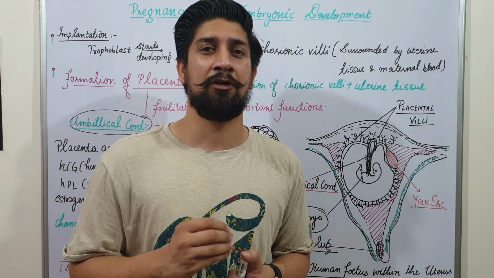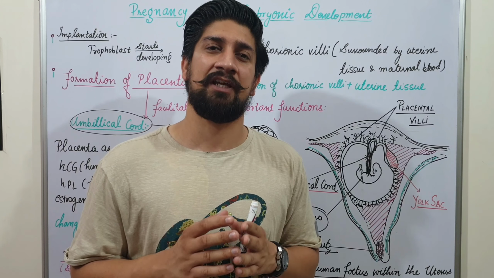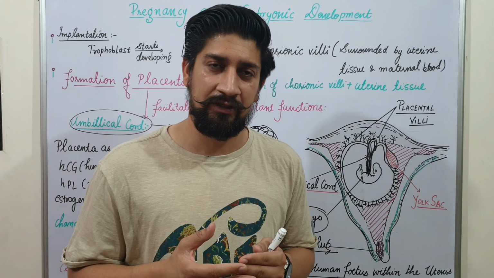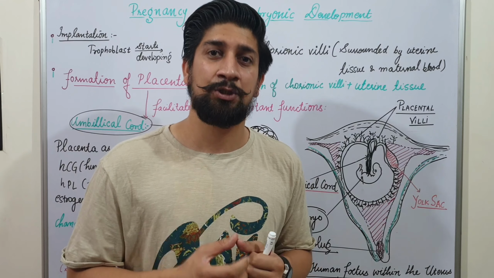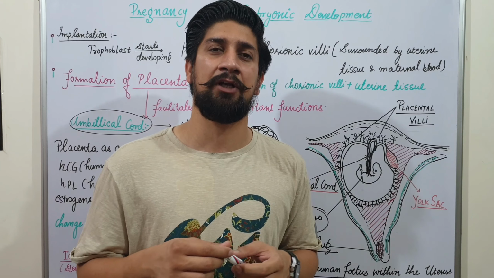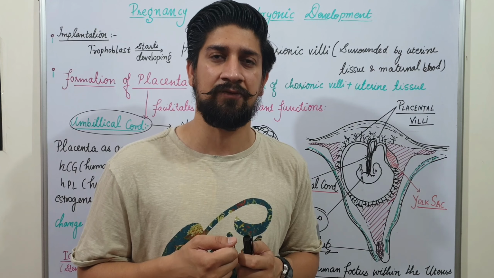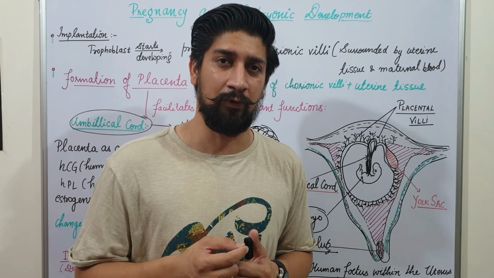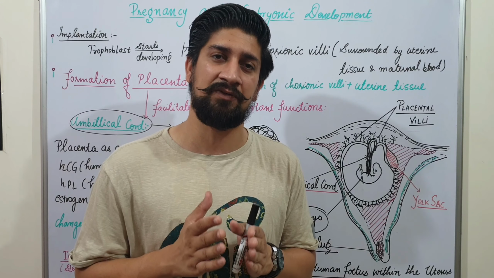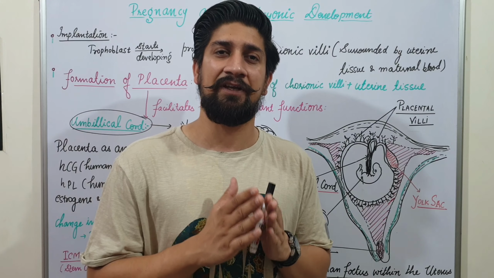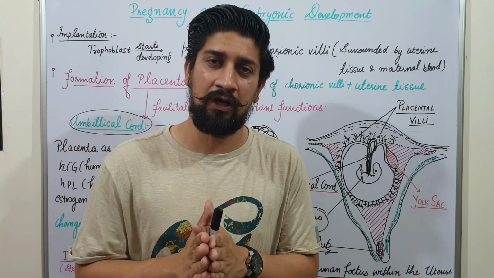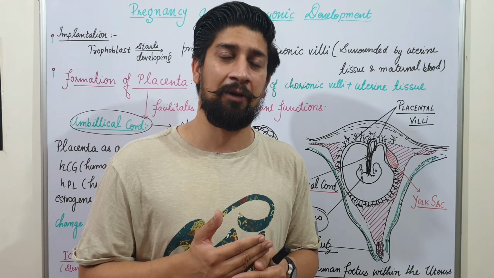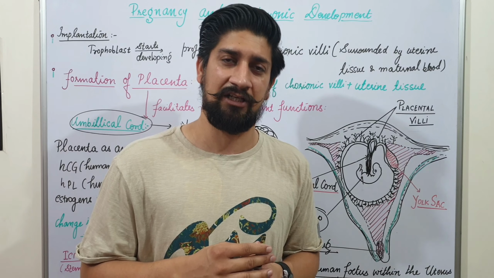And after completion of those 9 months, special signals will be released from the developed fetus and from the uterine tissues. कुछ hormones release होते हैं that are going to help in the expulsion of the fetus from the mother's body, जिसको हम लोग अगले lecture में discuss करेंगे, जिसको आप parturition बोलते हैं. That is the separation of the fetus from the mother's body. कि fetus mother की body से कैसे separate होगा, how exactly the process will take place, what hormones are involved in that process, वो हम लोग अगले lecture में discuss करेंगे.